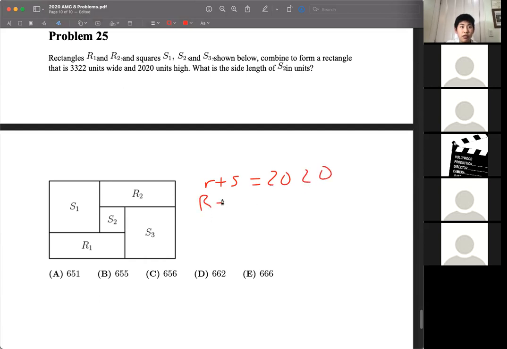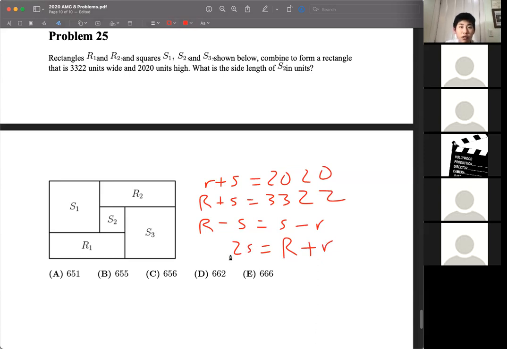Big R plus S equals 3322. And for the side length of the small square, we have big R minus S. That's for this one. That's also equal to S minus small r. Rearranging this, we have 2S equals R plus r.